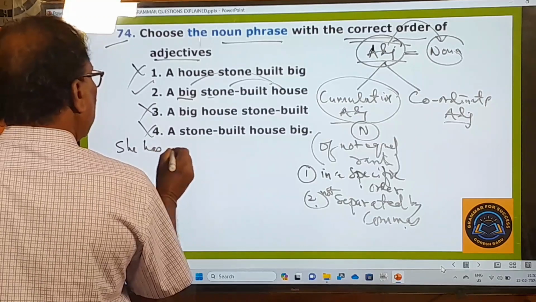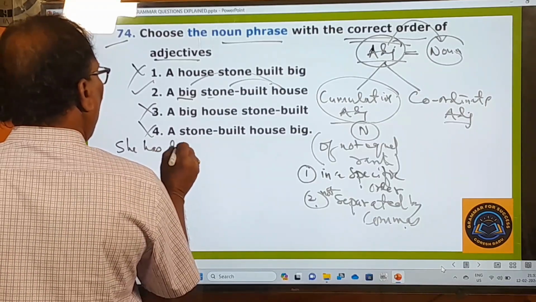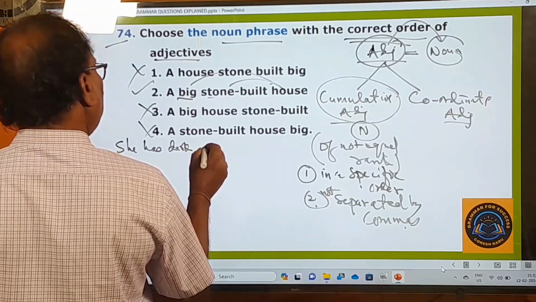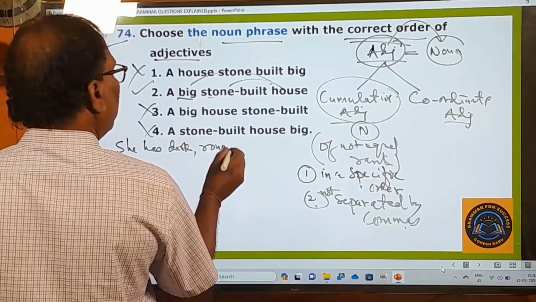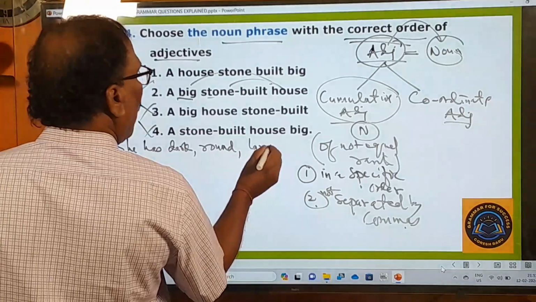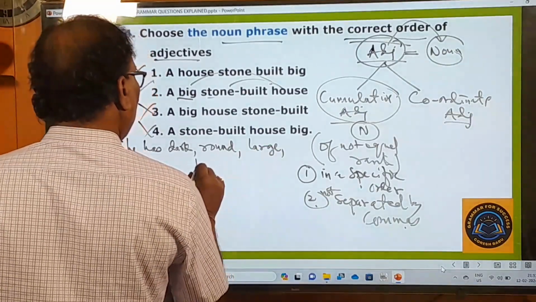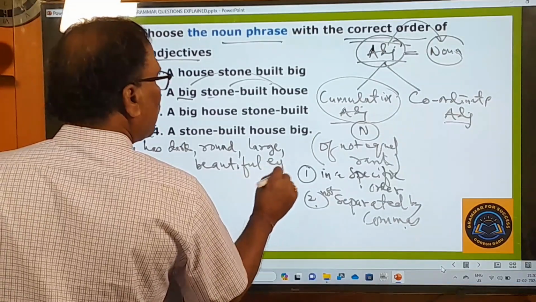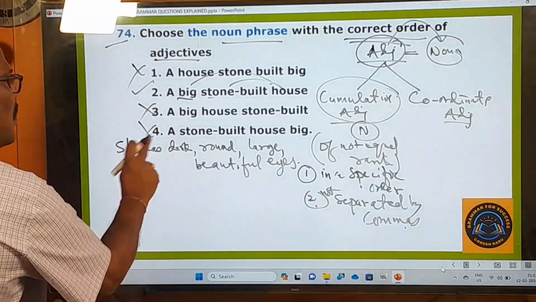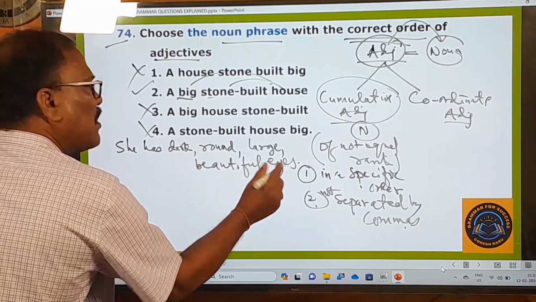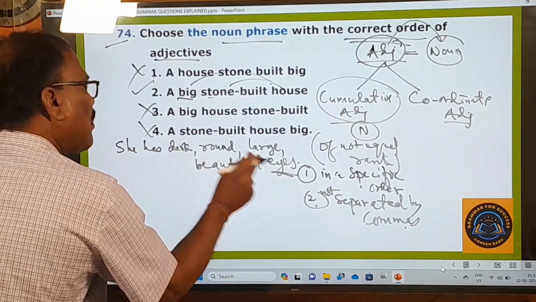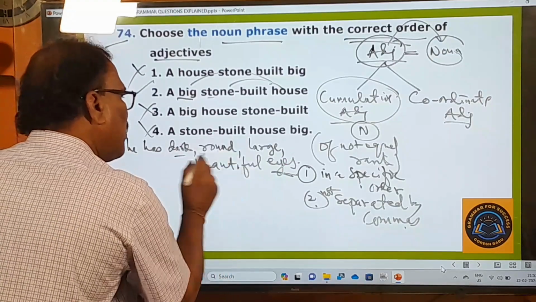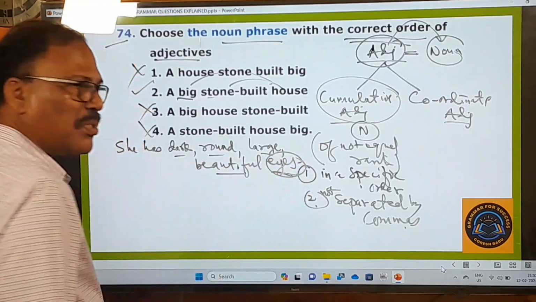She has dark, round, large, beautiful eyes. So this is the sentence. All these words, dark eyes, round eyes, large eyes, beautiful eyes, are describing these nouns, right?